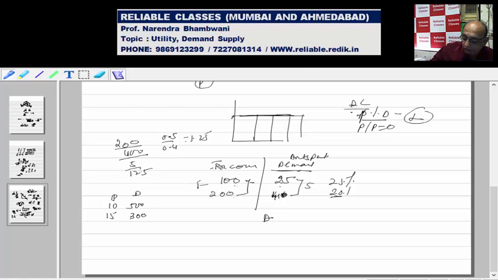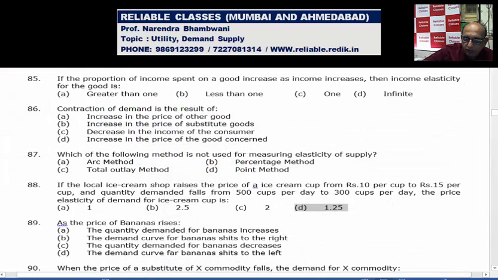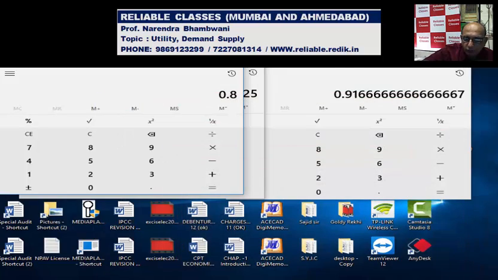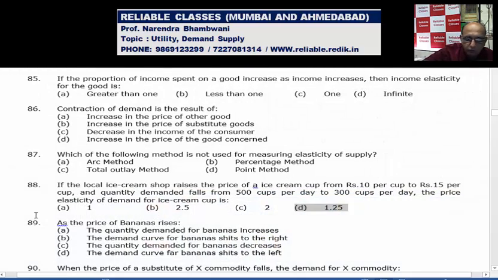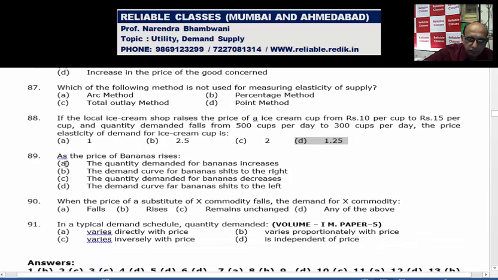In the second method I did this way: 200 is a change on 500 and 5 is a change on 10. So it is 0.4 upon 0.5, so it comes to 0.8. Okay. So 0.8 is not available. So definitely sometimes you have to try both the methods because they don't specify whether you have to use average.